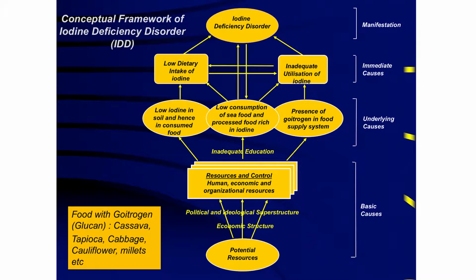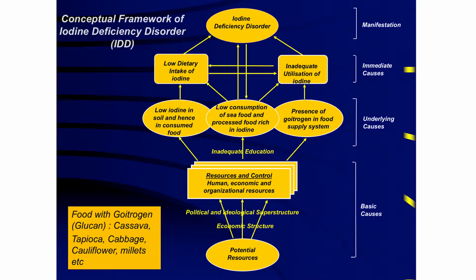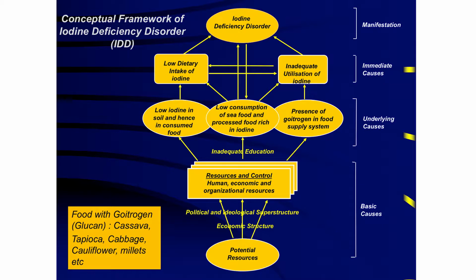And deficiency also occurs if there is presence of goitrogens in our regular family diets. And due to this, iodine becomes unavailable to the families. These are the underlying causes. And the basic causes also go to inadequate education that is also supported by the resources. So if you look in the rural areas, there are many tendencies to use the cassava, tapioca, cabbage, cauliflower, millet, even in the raw stage. And that will decrease the availability of iodine in our regular diets.